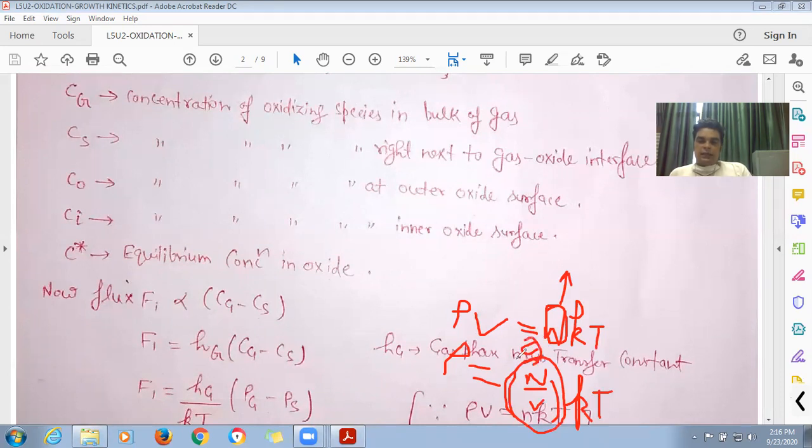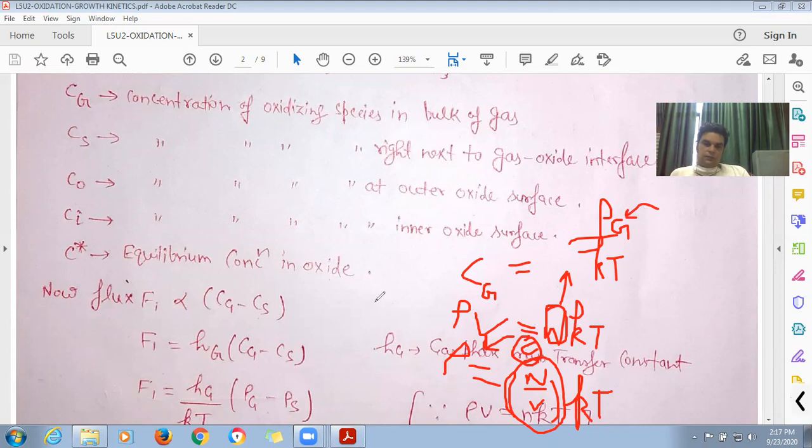So I can get concentration in terms of partial pressure: concentration will be P upon kT. Now, if I place Cg here, then I will get Pg upon kT, where Pg is the partial pressure in the gas phase. And in case of Cs, I will get Ps upon kT. If I place these two values here, then I will get this expression.